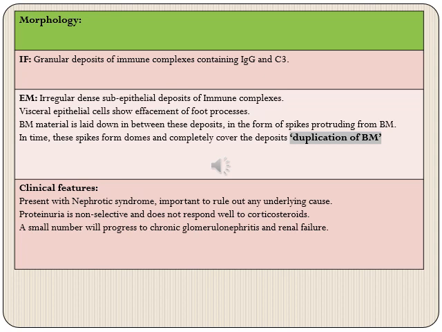Clinical features: these patients present with nephrotic syndrome, and it is important to rule out any underlying causes or secondary causes of membranous nephropathy. Proteinuria is non-selective and it does not respond well to corticosteroids. A small number of these patients will progress to chronic glomerulonephritis and renal failure.